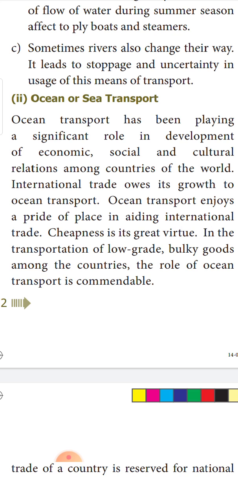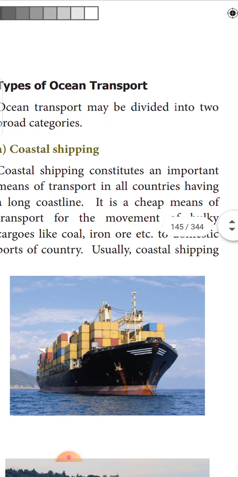Just imagine, without ocean transport, in the initial days of our civilization, or even during the time when air transport was not that much developed, it was only through the ocean transport that international trade started developing or taking its pace. It is more significant because it is one of the cheapest means of transport. You'll be able to transport very bulky commodities. Even low graded commodities can be transported using ocean transport. Because of this reason only, ocean transport has gained so much importance.